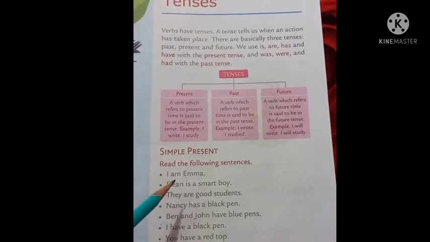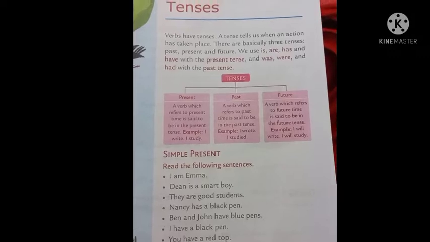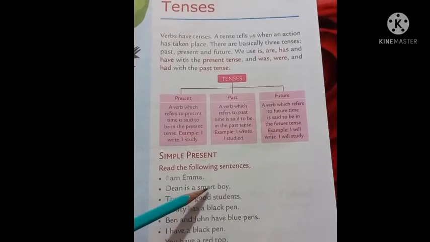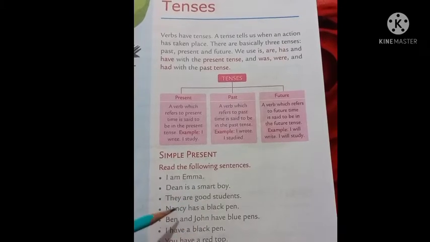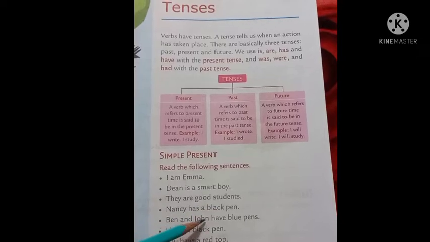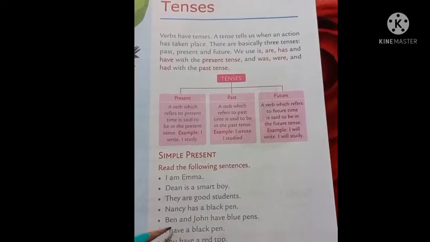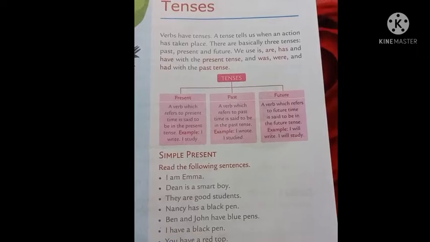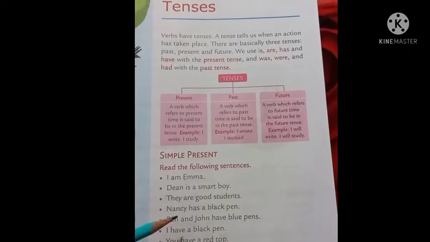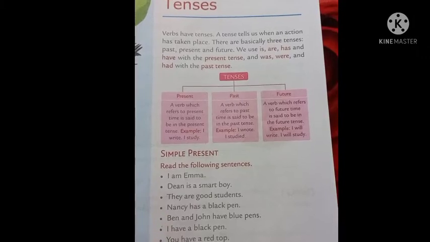Read the following sentences first. I am Imma. Dean is a smart boy. They are good students. Nancy has a black pen. Ben and John have blue pens. I have a black pen. You have a red top. All these sentences are in simple present tense.